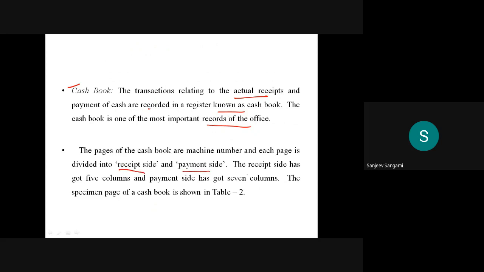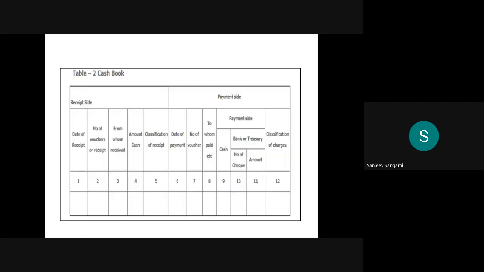The receipt side has 5 columns: date of receipt, voucher number, from whom received, amount of cash, and classification of the receipt.